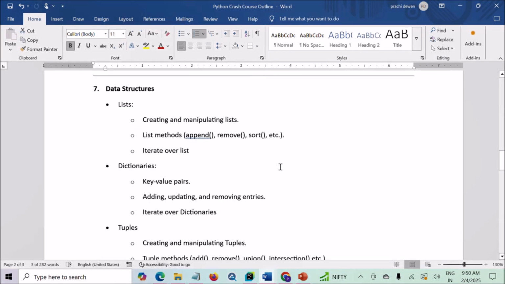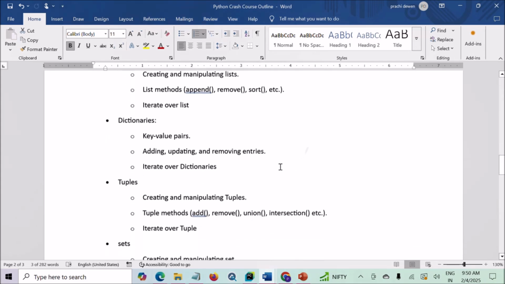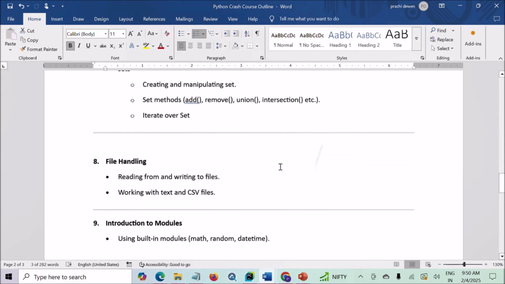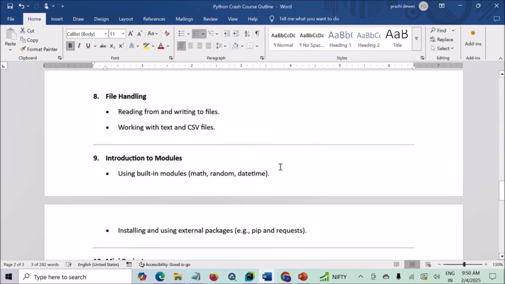In the data structures section, we will cover essential data structures like lists, dictionaries, tuples, and sets. You will also learn how to store, update, and manipulate data in these structures and how to iterate over them. Next is the file handling section. In file handling, we will show you how to read from and write to files. This is useful for tasks like saving user data or working with CSV files. CSV is comma separated values.